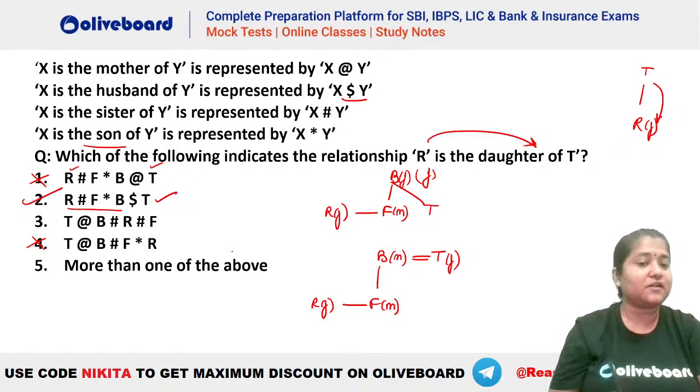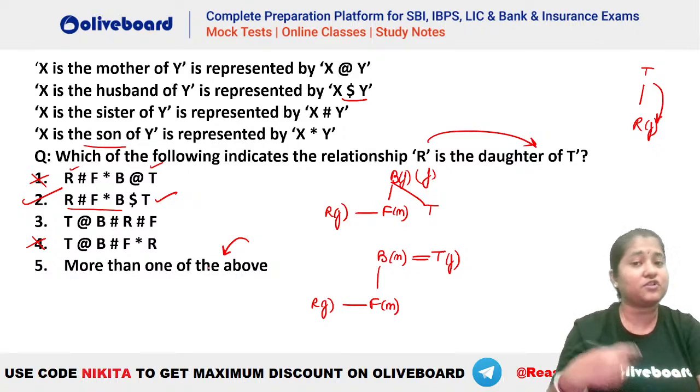So from here we are getting it, but be careful about this particular question because there is one more option which we can have as an answer. That is, more than one of the above. If you are in a hurry and you quickly mark option number 2, it can go wrong because there can be multiple options as well.